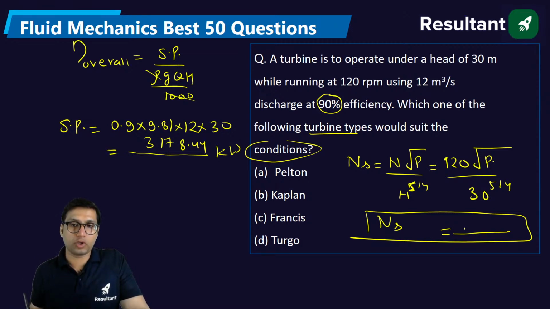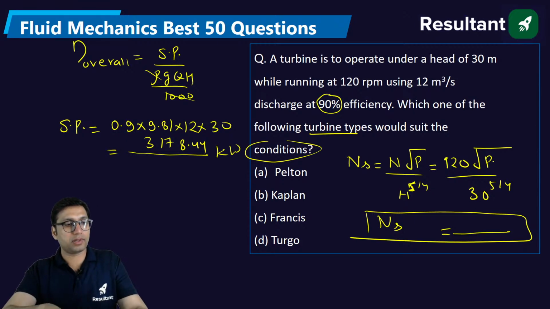What is the specific speed you are getting for this particular question? Tell me. Based on the specific speed, you can classify the turbine.